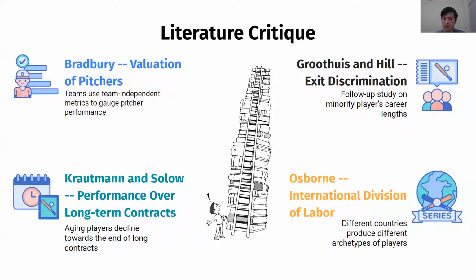Next, we looked at a study that was following up a previous study about minority players' career length. It found that from 1971 to 1985, Black players did have shorter careers than other major league players. This follow-up study from 1990 to 2004 found no such evidence. And this final study looked at which countries tend to produce different types of players. While there shouldn't be any difference in a player based on where they come from, different countries have historically tended to produce different player archetypes.